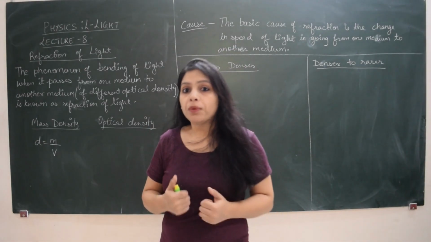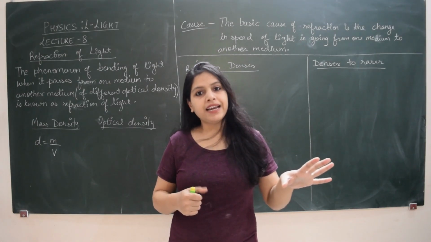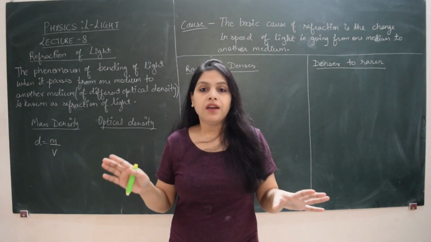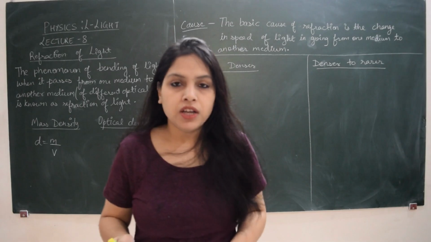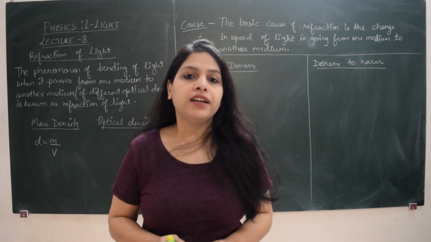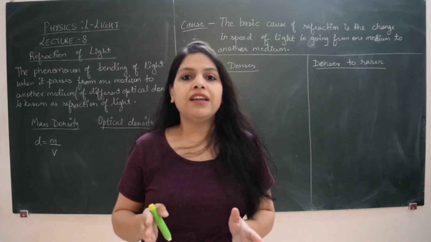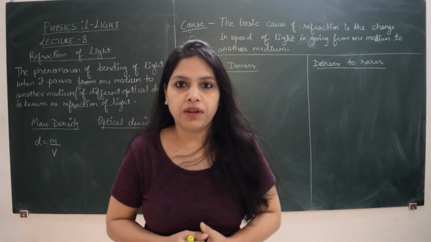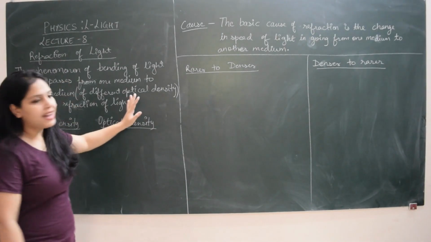But if we talk about optical density, when a beam of light passes in water, and in the second case when it passes in oil, the deviation in the beam of light is more in case of oil. So the optical density of oil is relatively more. Optical density basically means any medium which disturbs the passage of light has higher optical density. So what is the basic cause, why does light bend?